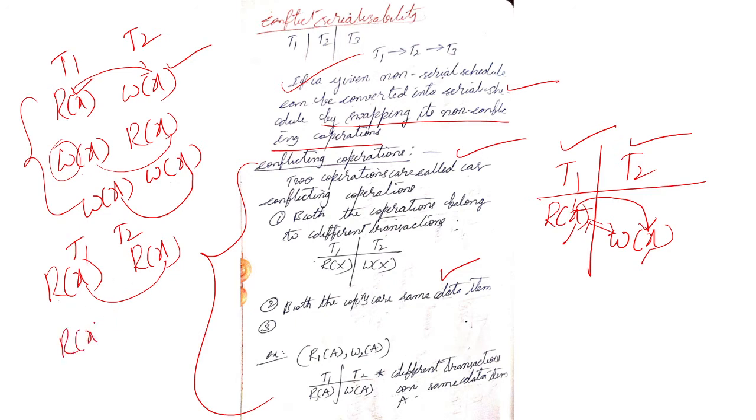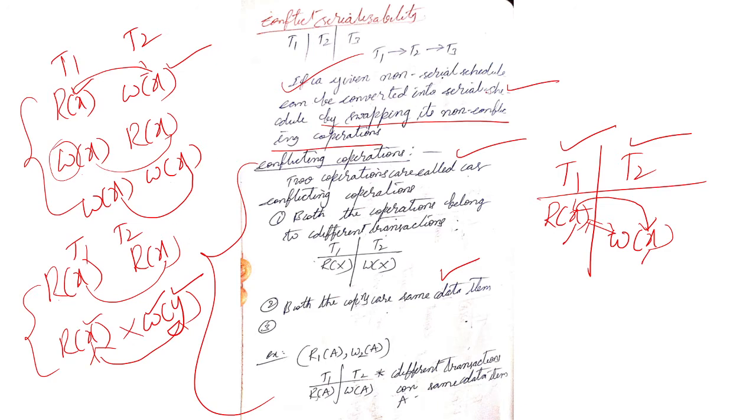And this is read X and another one is write Y. This is also not a conflicting pair because one of them is a write, but the data item is different. Here the data item is X, here Y. That's why this is also not a conflicting pair. Okay. How will we convert the non-serial schedule into a serial schedule?